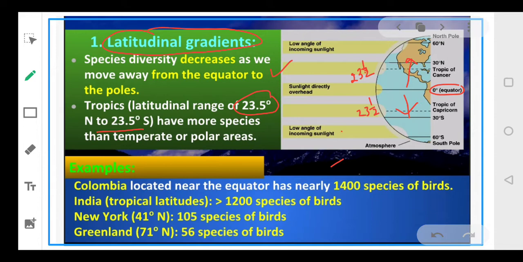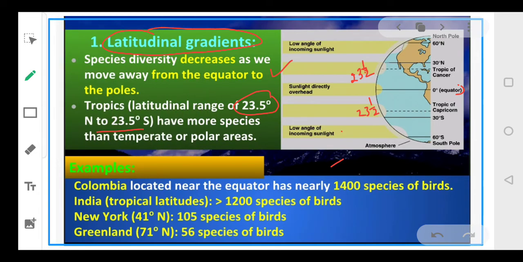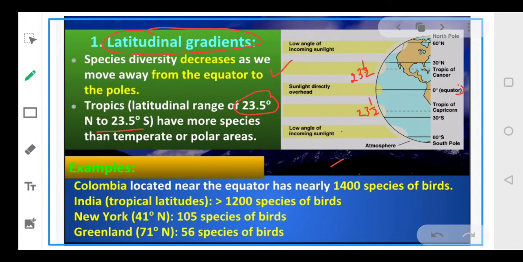तो आप देखिए जो डॉटेड लाइन है, this dotted line, let me indicate it very, very clearly. Let's use a different color, not this one, let's use this. So ये जो एरिया है आपका डॉटेड लाइन्स के बीच में, maximum biodiversity is in this area. That is between 23½ north, that is between the Tropic of Cancer and Tropic of Capricorn.